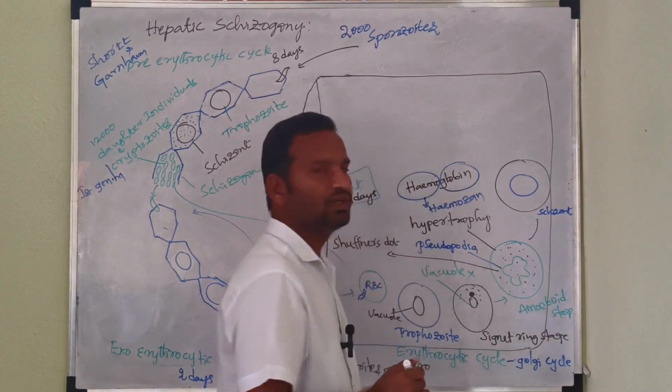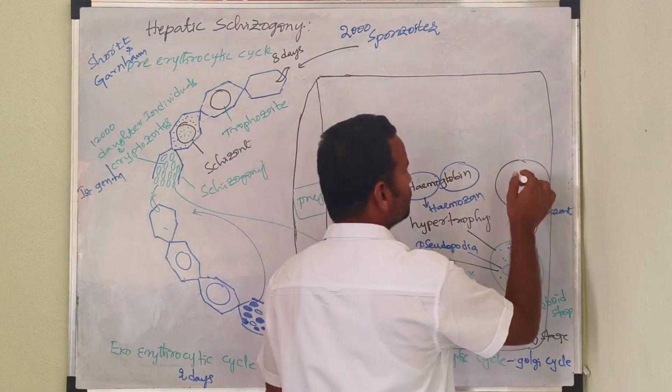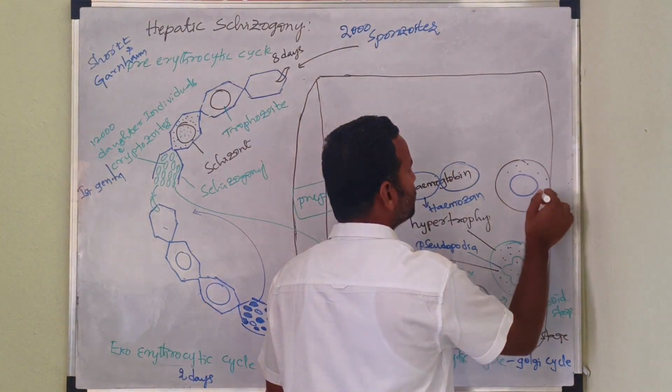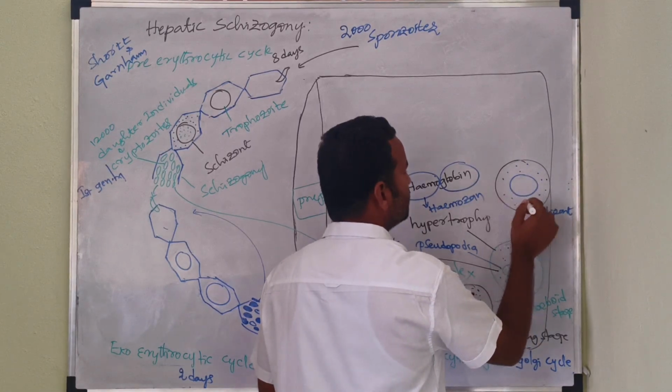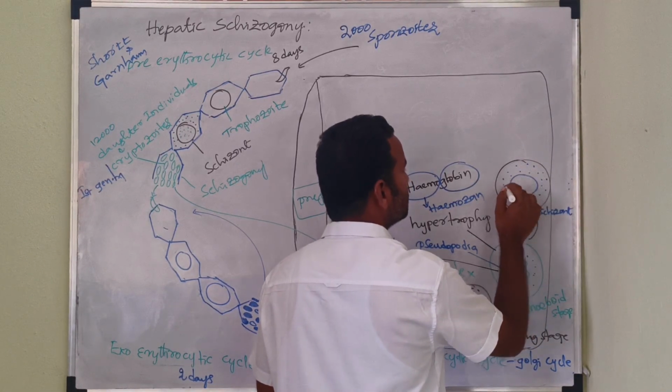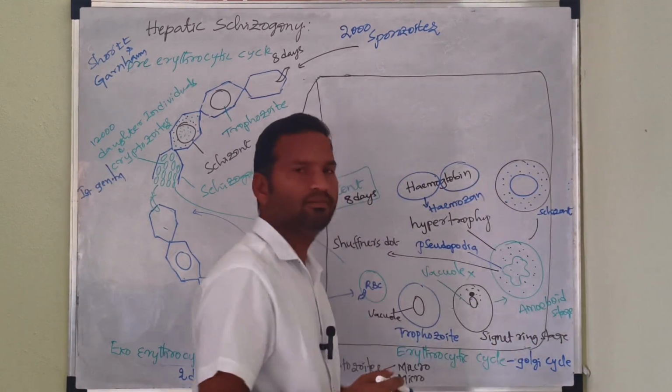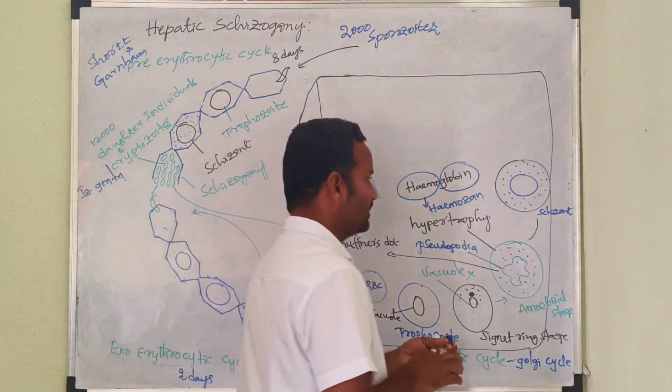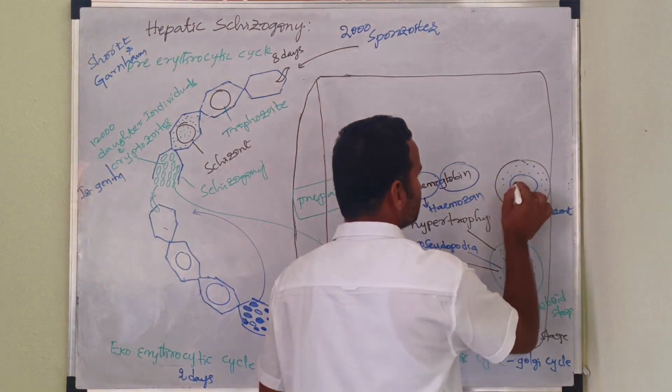This is the schizont stage. In this stage also, hemozoin products are present.